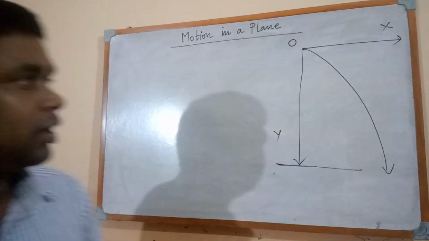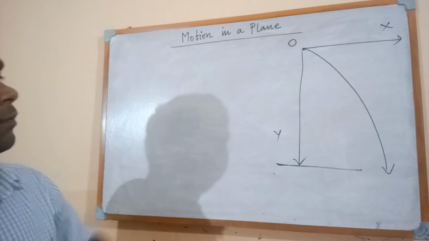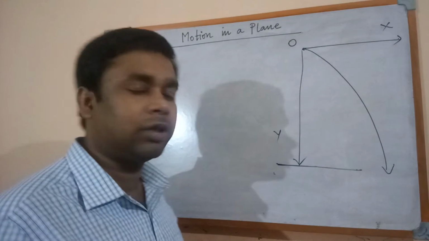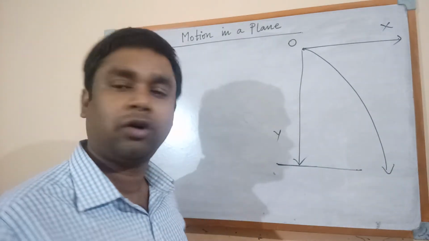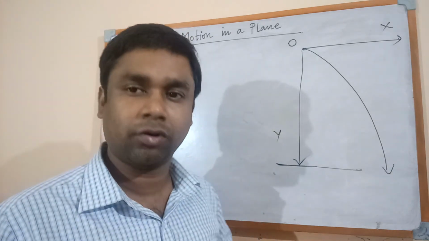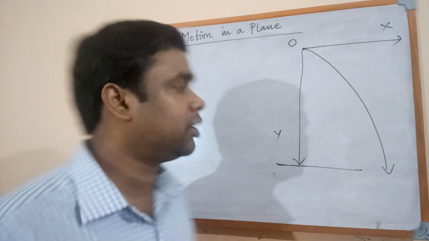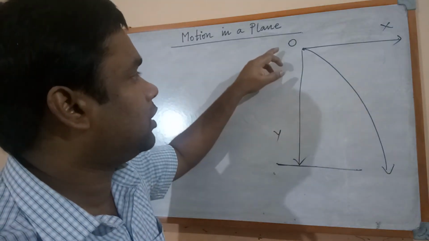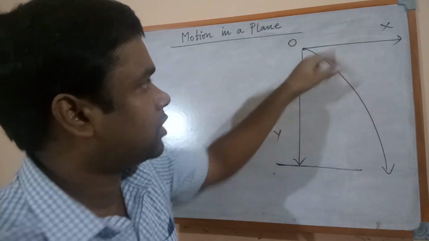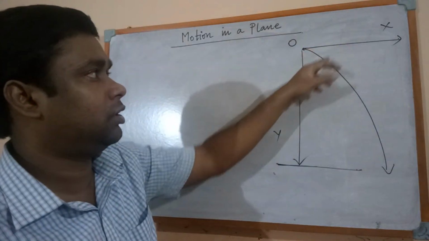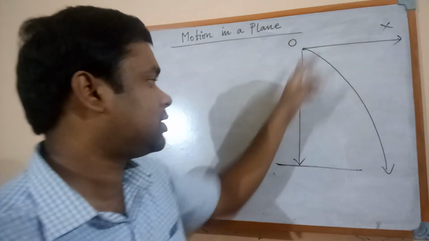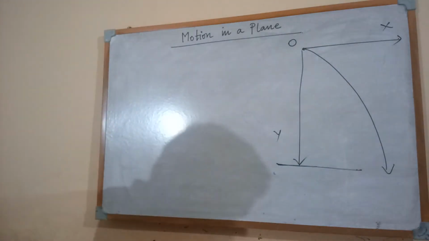Next we are taking this motion into two components. We know that any type of vector inclined with the horizontal is resolved into two components along the x-axis and the y-axis, that are called rectangular components. Similarly, the motion of the projectile is inclined with the horizontal at this angle. That's why we have to take two components of its motion, along the x-axis and along the y-axis.